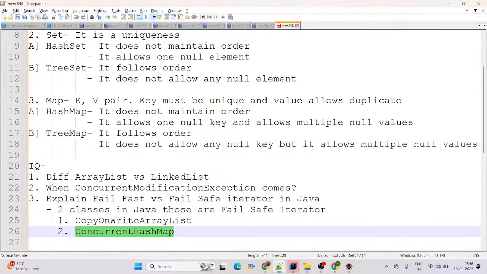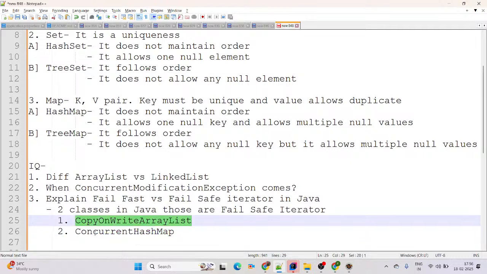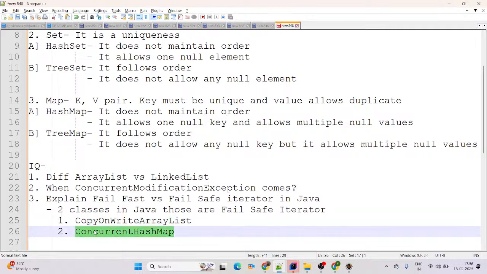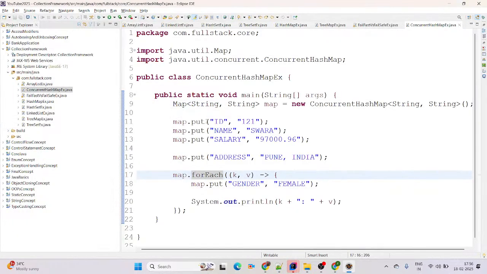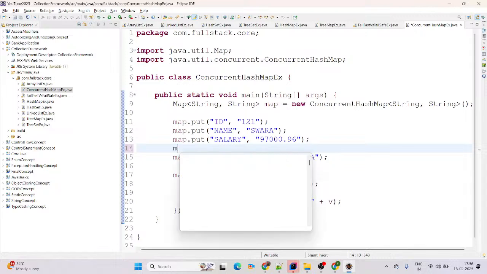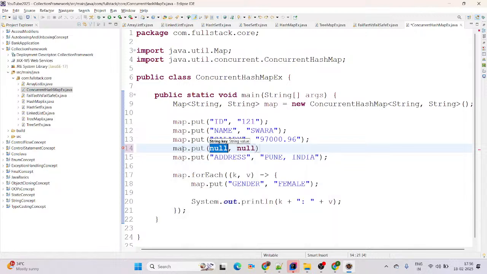It means in Java there are two classes that are fail safe iterators. One is CopyOnWriteArrayList and the second one is ConcurrentHashMap. And ConcurrentHashMap does not allow any null key or null value. If I am adding any null key with map.put, then definitely it will give us a null pointer exception.